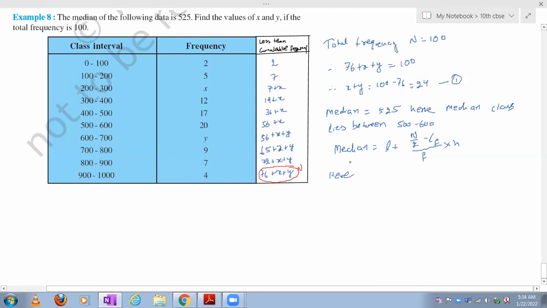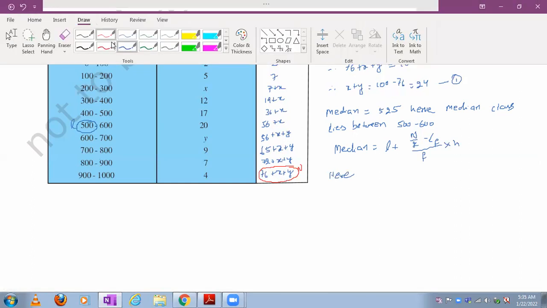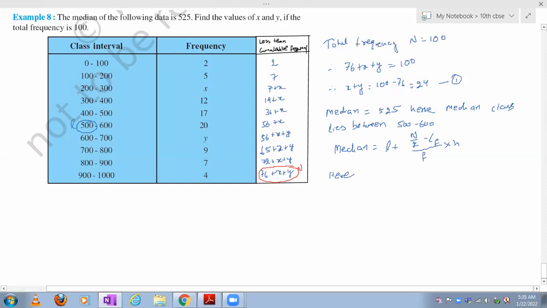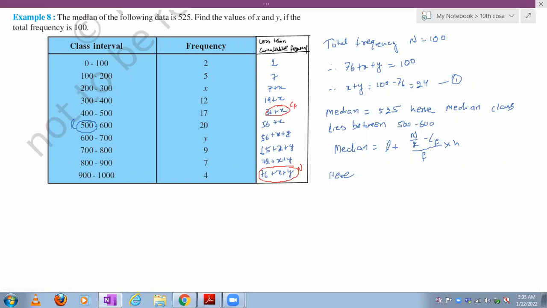So see, median class, when I'm saying 500 to 600, this must be L. And the value above this is CF, cumulative frequency preceding the median class.